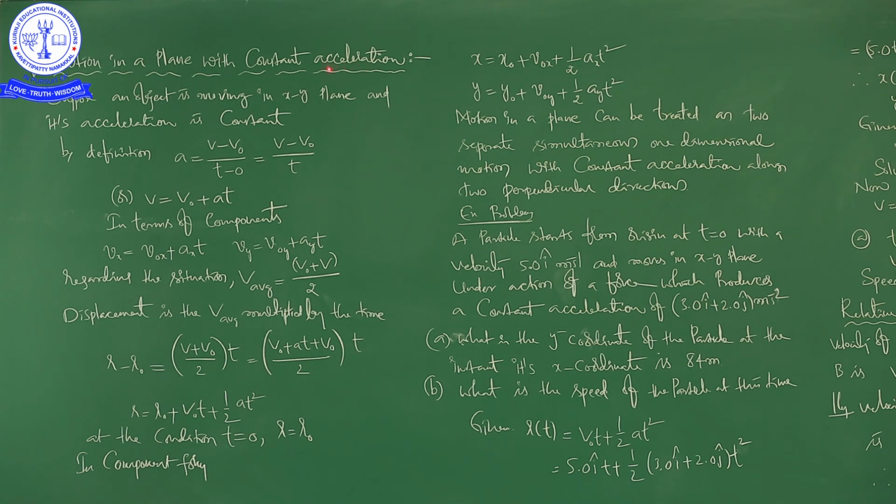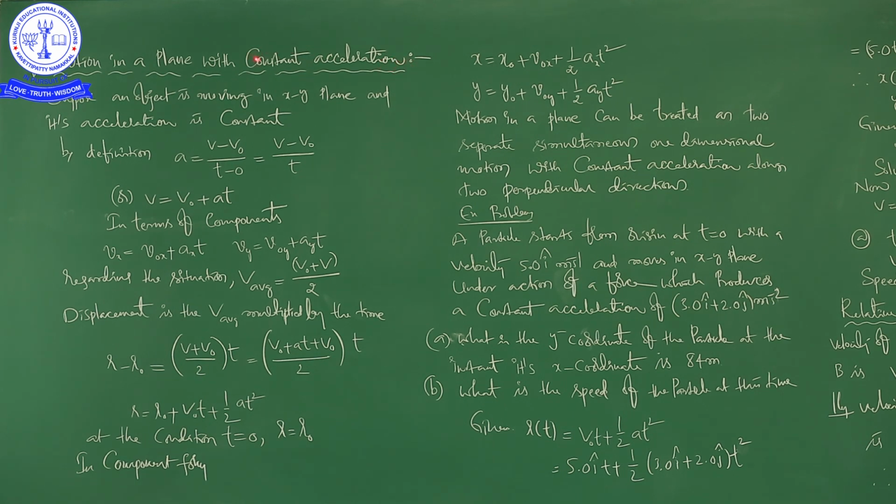If a body covers equal amount of changes in velocity in equal intervals of time, however small the intervals may be, then it is said to be moving with uniform acceleration or constant acceleration.